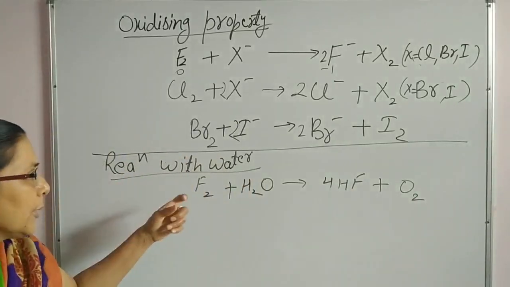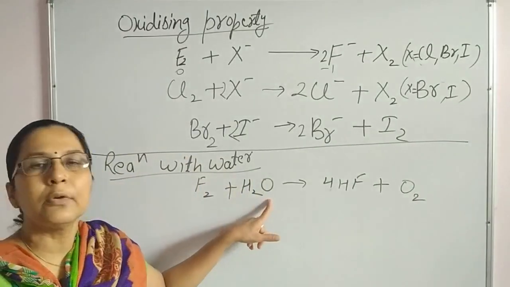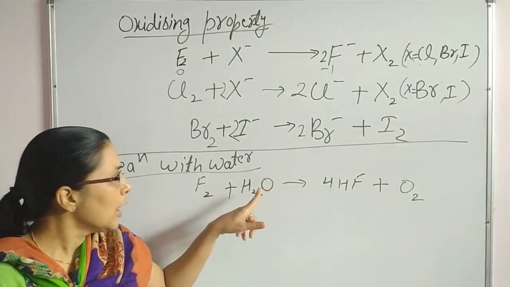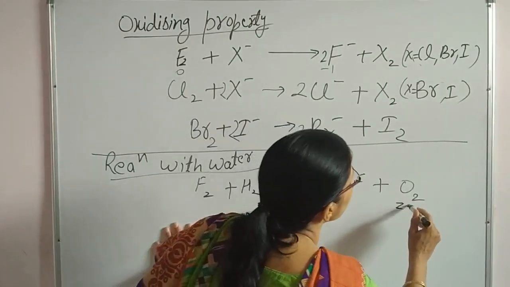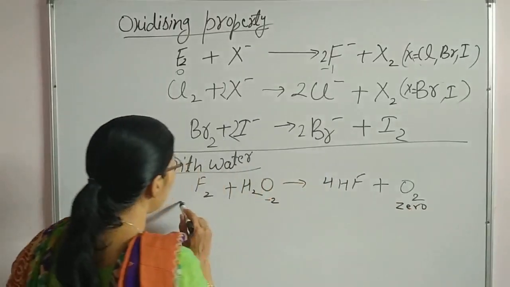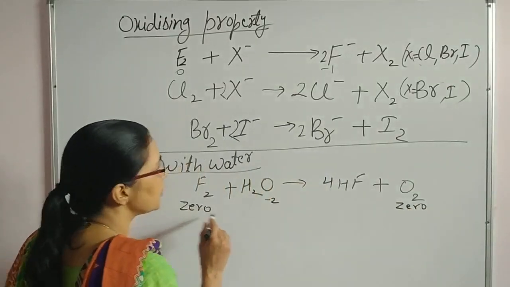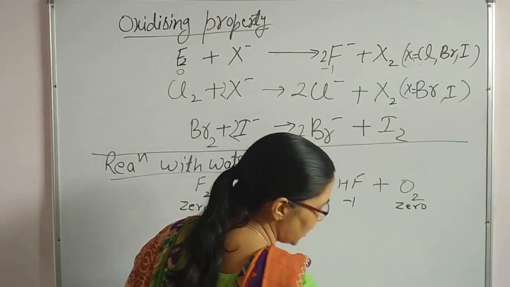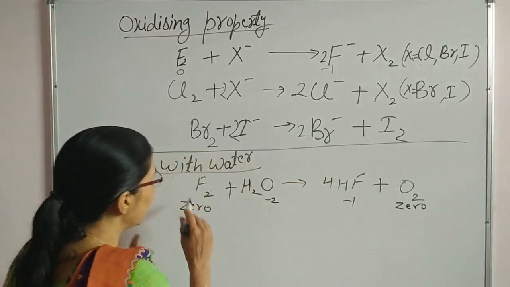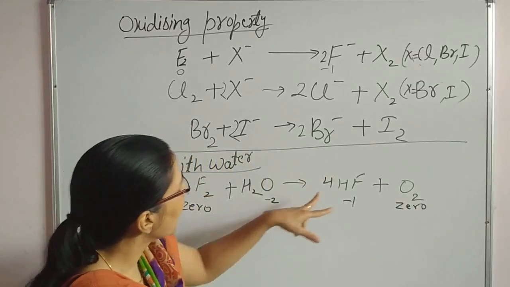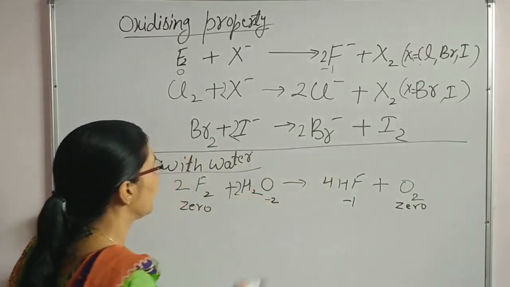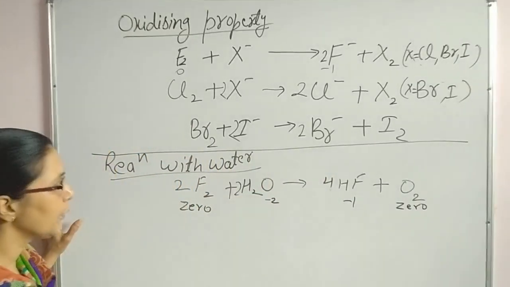This means fluorine is capable enough that it can convert an electronegative element like oxygen from -2 to 0 oxidation state, and itself converts from 0 to -1. For balancing, I am writing 2F2 here and 2H2O. This is the behavior of fluorine.